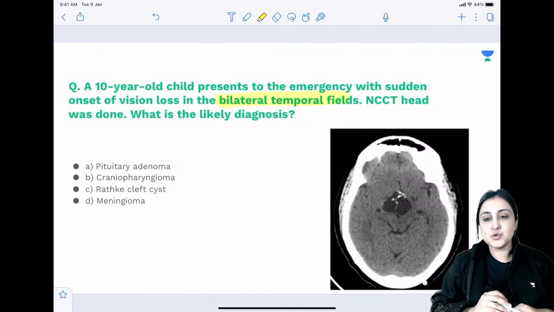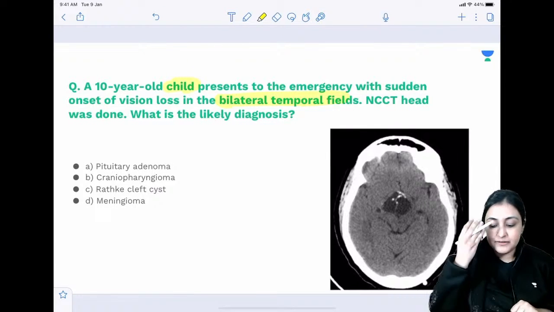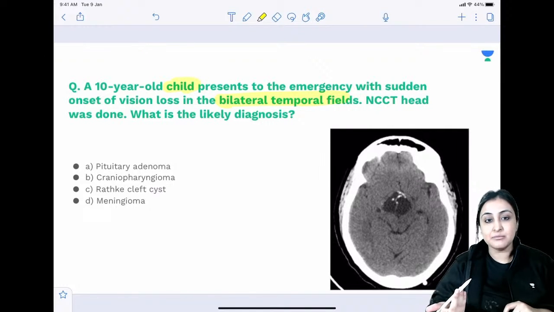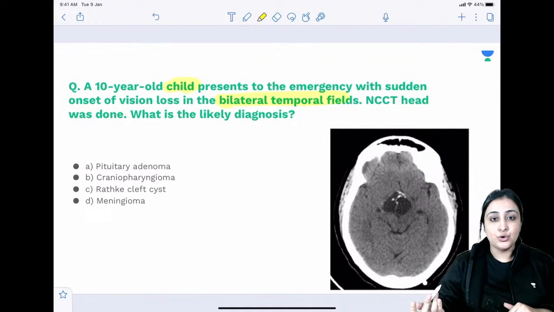The moment you read this, you can localize कि lesion है optic chiasma में, right? Optic chiasma compression causing temporal hemianopia. बच्चा है. I don't even want to look at the image. Do I need to look at the image? No. But I know radiology, so I will look at the image.